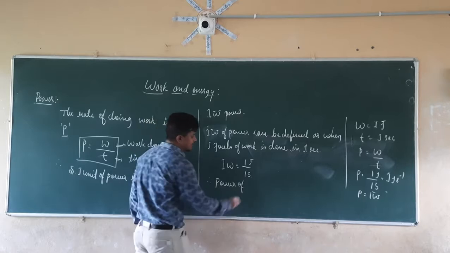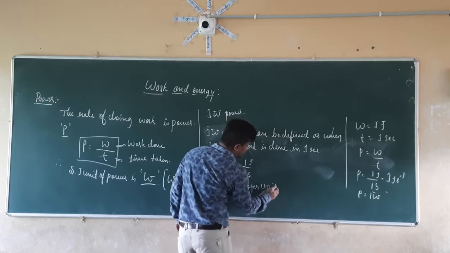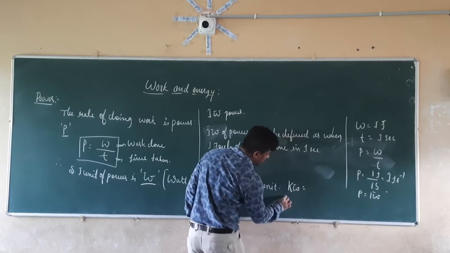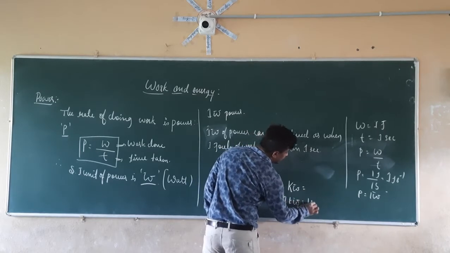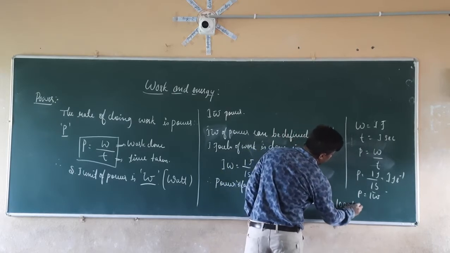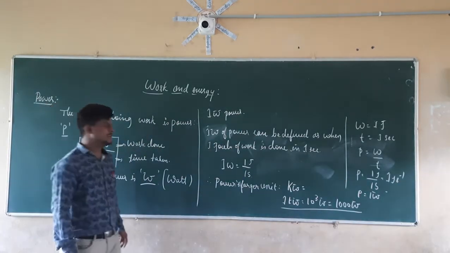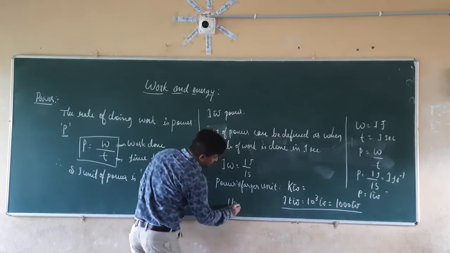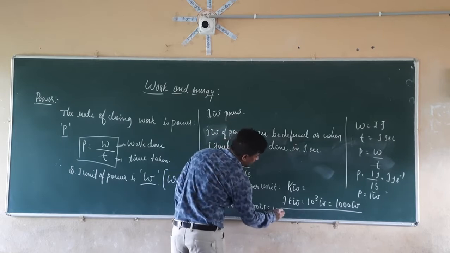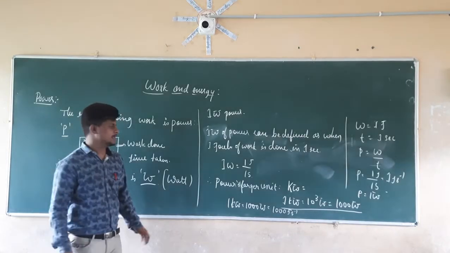The larger unit of power is taken in kilowatt. 1 kilowatt is equal to 10 raised to 3 watt, which is equal to 1000 watt. So 1 kilowatt is equal to 1000 watt, which is equal to 1000 joule per second.